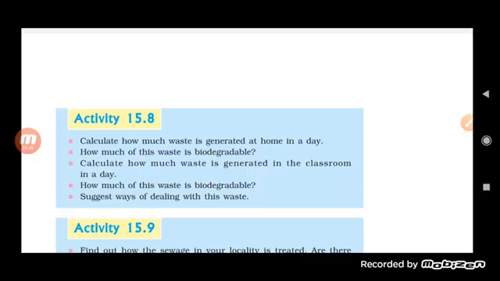So here, as you can see in activity 15.8, it is written: how much waste is generated at home in a day? We have seen a lot of waste generated at home.